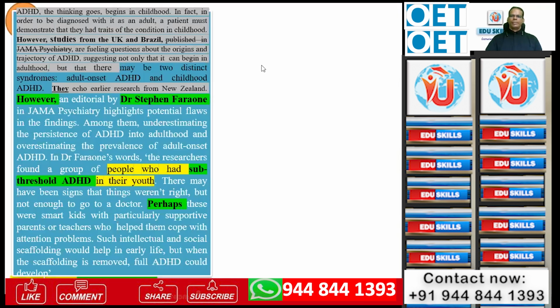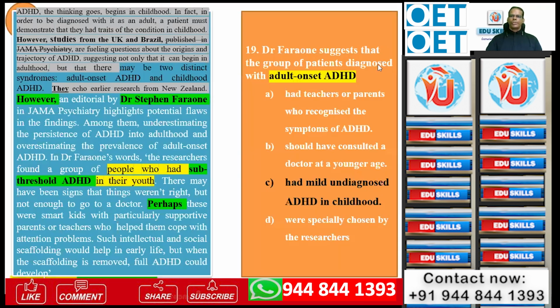Let's compare. See, Dr. Faran suggests that the group of patients diagnosed with adult onset ADHD had mild undiagnosed ADHD in childhood. Means people who had sub-threshold. Here it says, in Dr. Faran's words, the researchers found a group of people who had sub-threshold ADHD in their youth. Means they had mild undiagnosed ADHD in childhood. Sub-threshold is the synonym being used for childhood. There may have been signs that things weren't right, but not enough to go to a doctor.